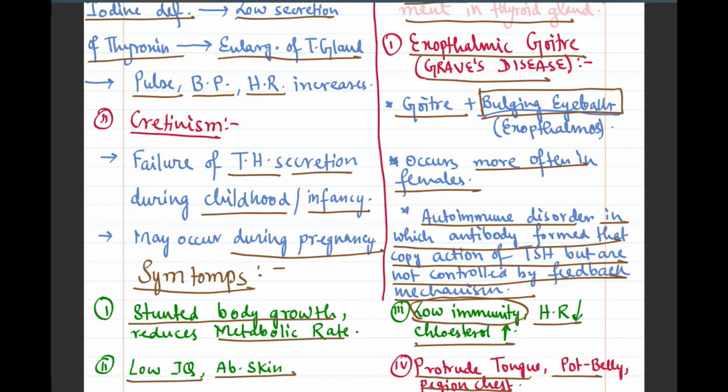And in the next lectures we will be talking about three more glands, which are the parathyroid gland, thymus gland and adrenal gland. Thank you.